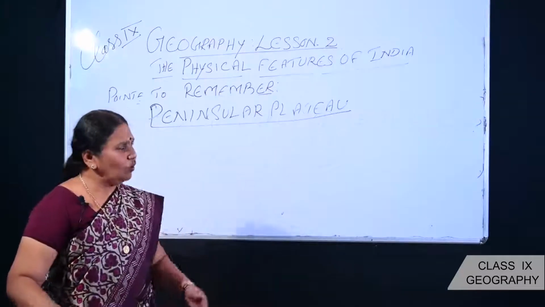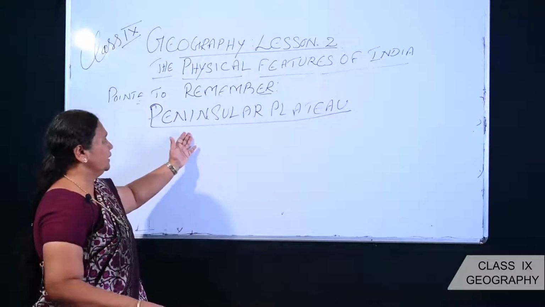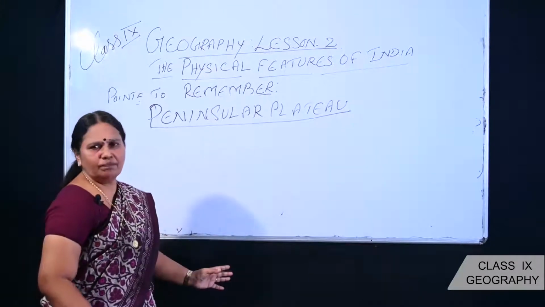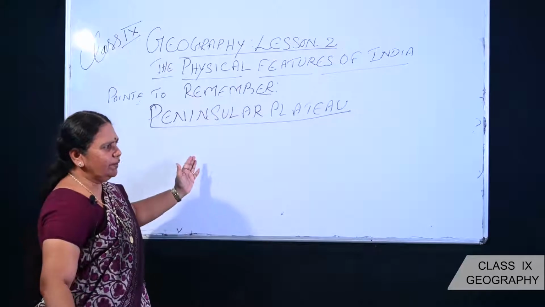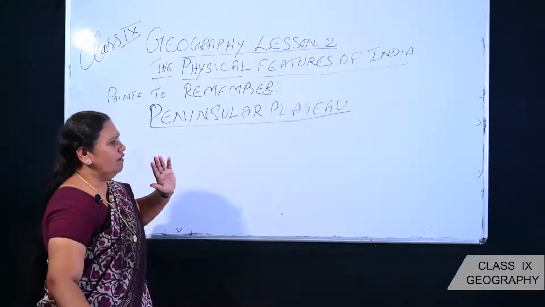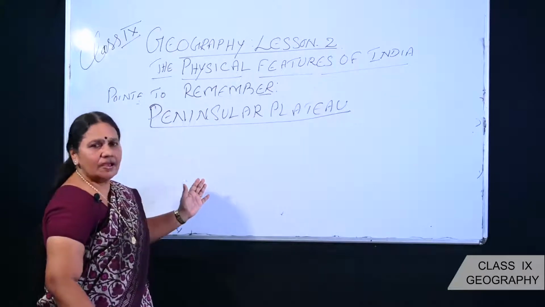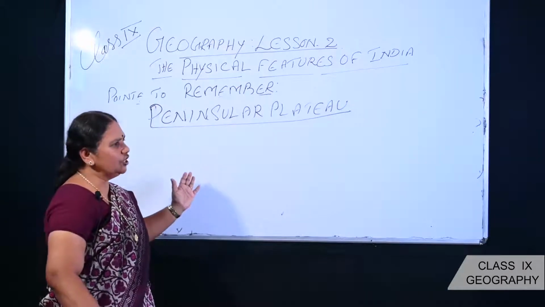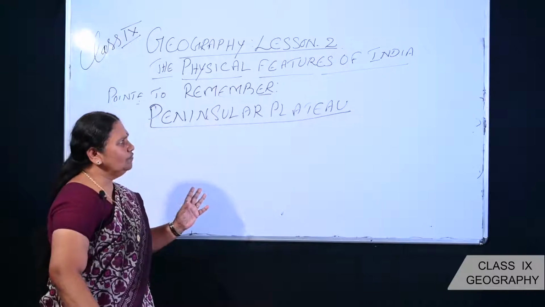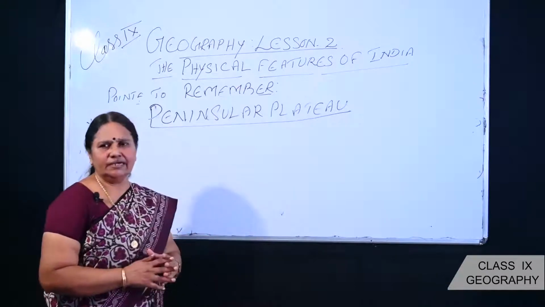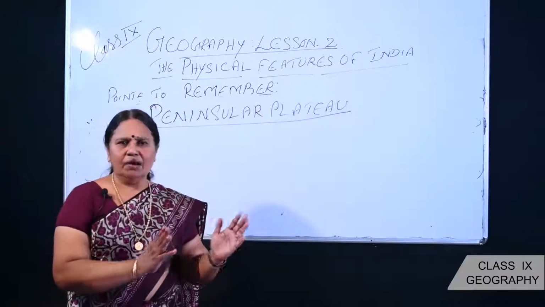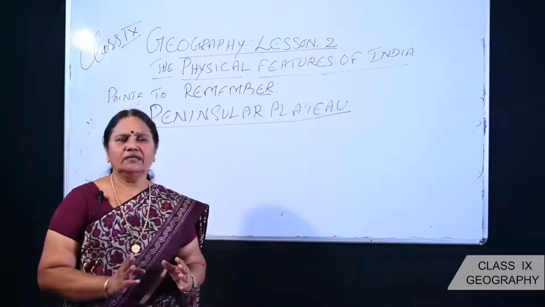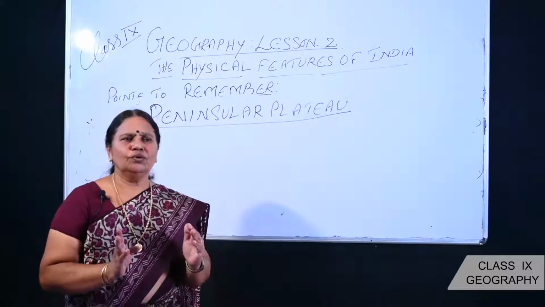Now, when we are talking about the third important landform or physical feature, that is the peninsular plateau. Already I told you that the peninsular plateau is the oldest landmass, made up of igneous and metamorphic rocks and a treasure house of minerals. So from this, what idea are we getting? One side the Himalayas formed, another side the northern plains, another side we have the peninsular plateau.